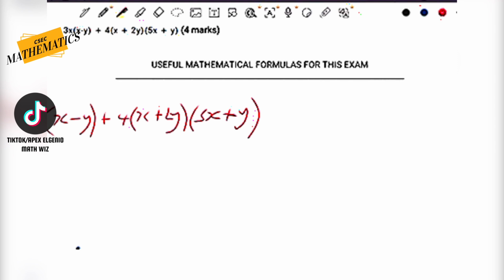Alright, let's run through this one really quickly, guys. We are going to go ahead and use the distributive law. That is going to be 3x times x. Okay, that works. 3x times y, that also works. I would recommend that you do the expansion first. So I would recommend that you do first with first, first with second. Then you do second with first, second with second.